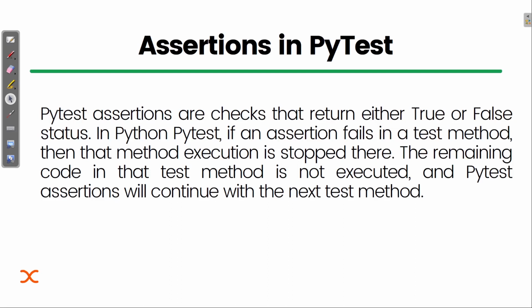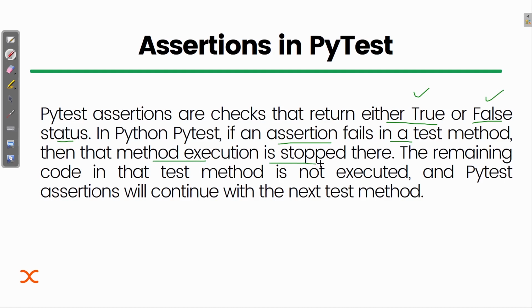PyTest assertions check conditions that return either true or false. What we were doing was writing the assert keyword and then some conditions, and those conditions were returning boolean values, that means true or false. In PyTest, if an assertion fails, that is false, in a test method, then the method execution is stopped there.